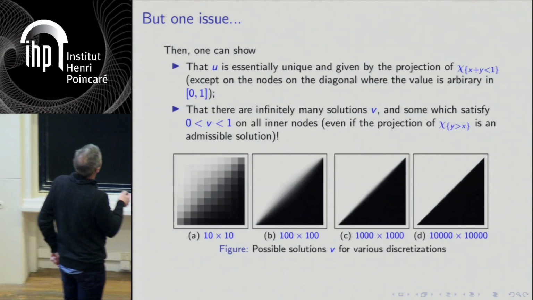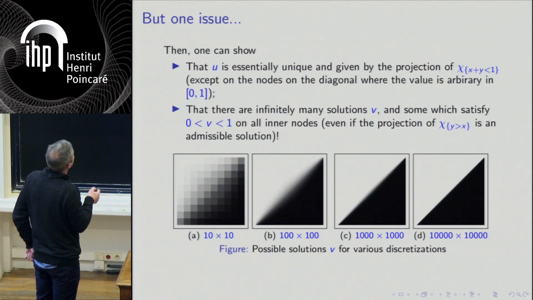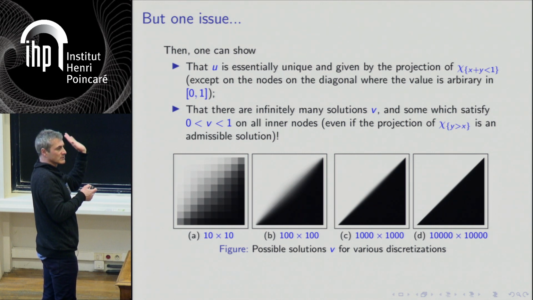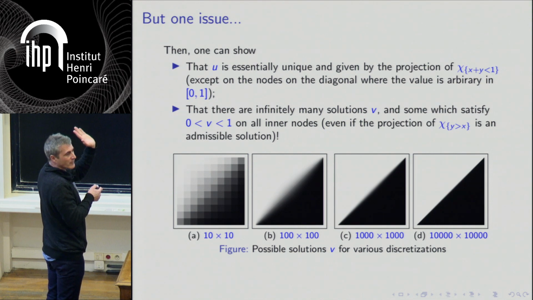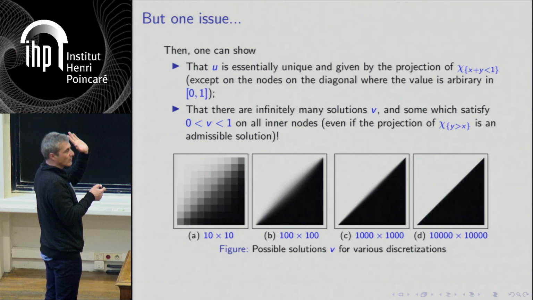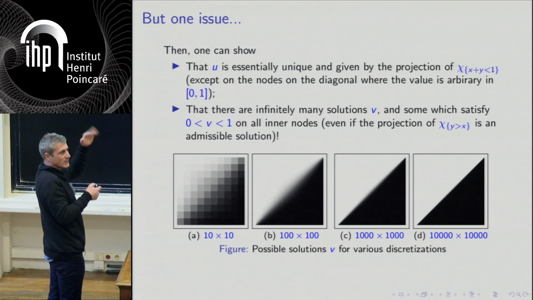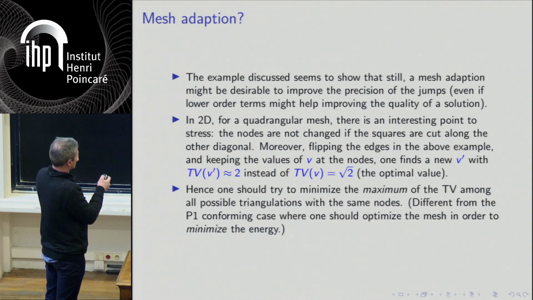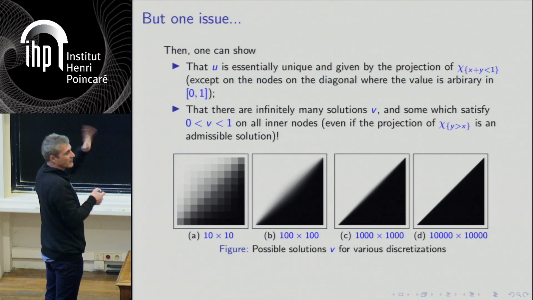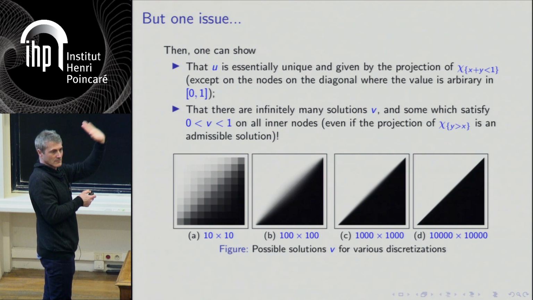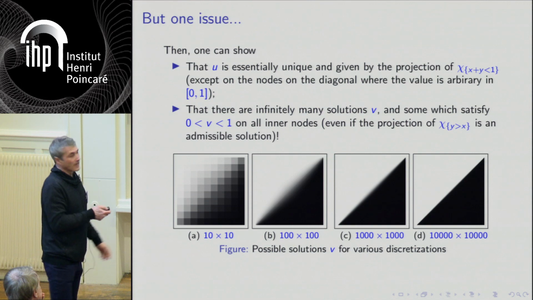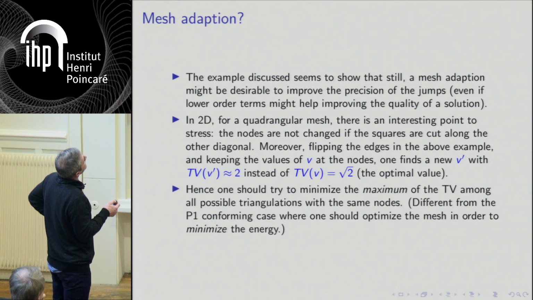And what happens if I do that for this solution? The way it's built, I can show that if I flip these edges in each square, I increase the variation a lot for this problem. Of course, that's expected, because I know that if I flip, then the minimum should be sharp. So this one should be far from minimal. And in fact, this energy is about square root of 2. If I flip all the triangles and I keep the same values, I get an energy which is 2.